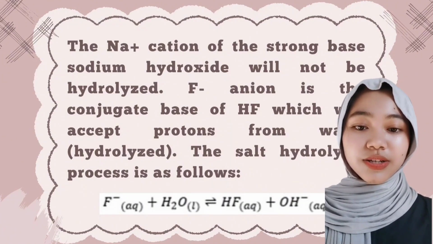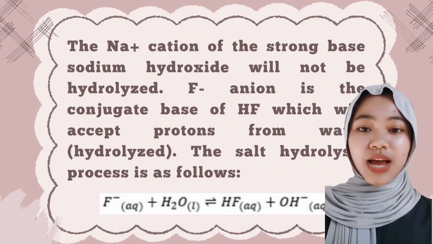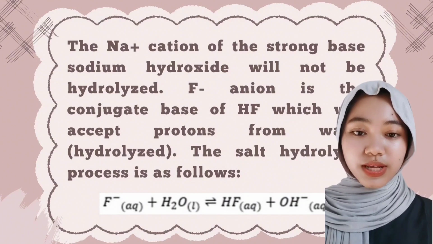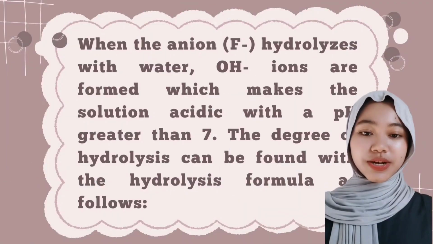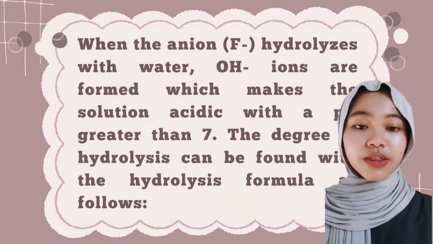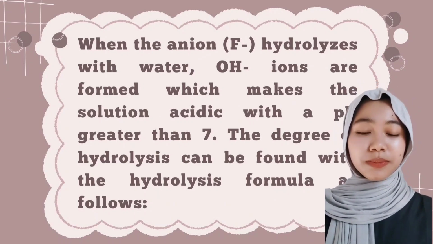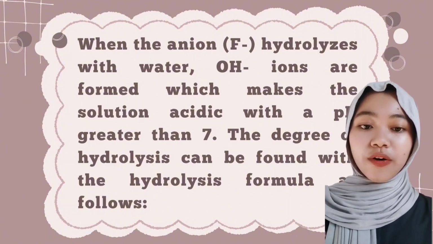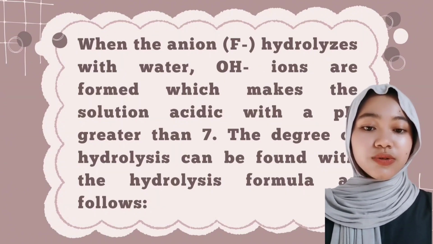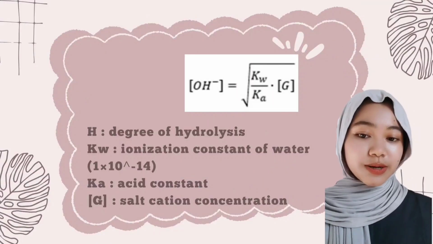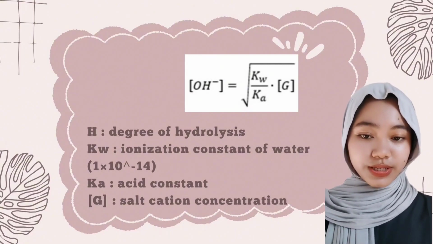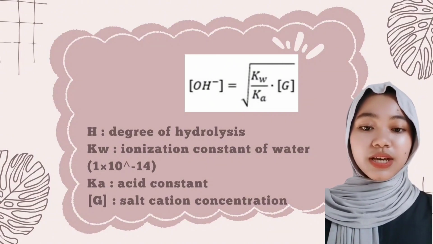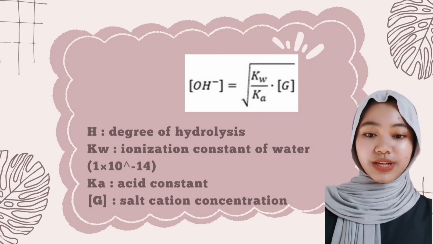The salt hydrolysis process is as follows: F negative plus water becomes HF plus OH negative. In the hydrolysis of the F negative anion with water, negative hydroxide ions are formed, which makes the solution basic with a pH greater than 7. The degree of hydrolysis can be found with the hydrolysis formula as follows, with description: h, degree of hydrolysis; Kw, ionization constant of water; Ka, acid constant; Kb, base constant.